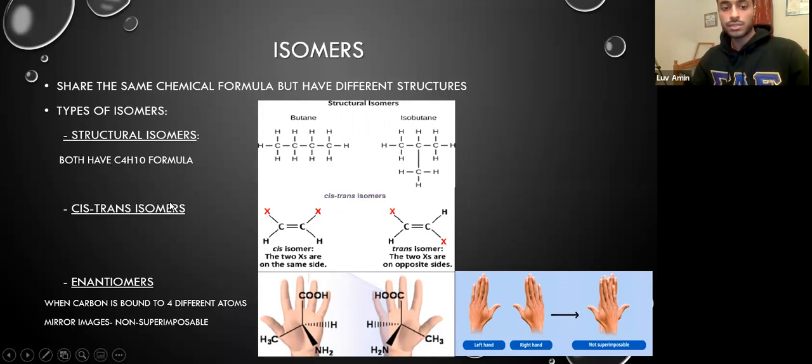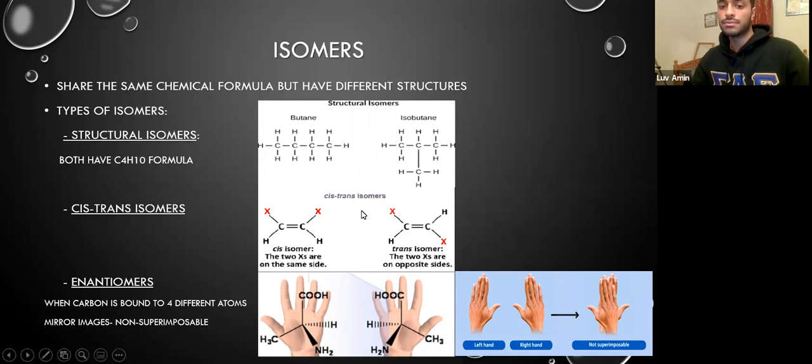Cis-trans isomers refer to the geometrical arrangement of the atoms. If you look at X over here, these are 2 of the same atom, so let's say they're chlorines. In the cis isomer, they're both on the same side, while in the trans isomer,